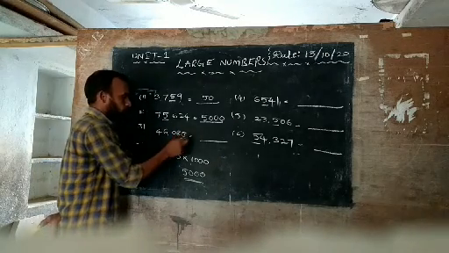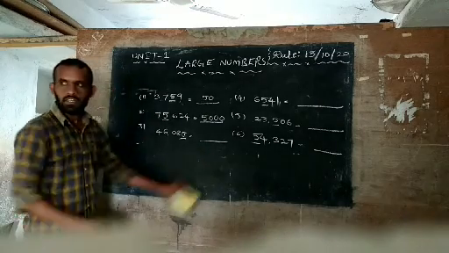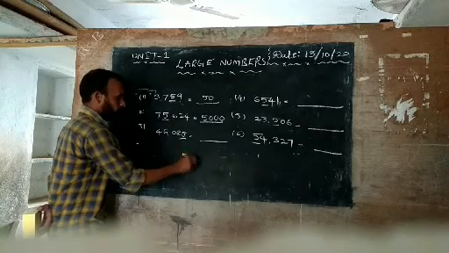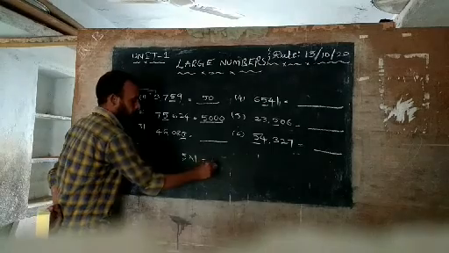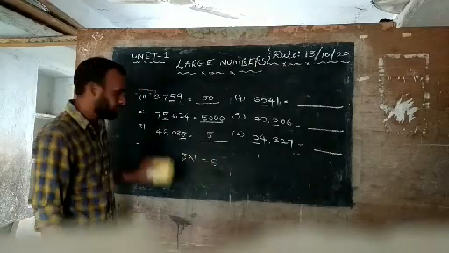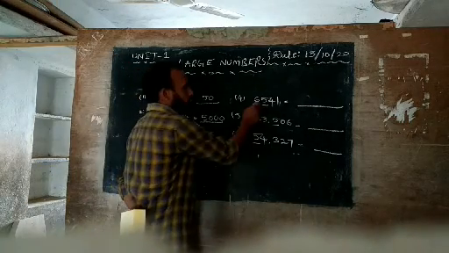Here there is 5. What is the place value of this 5? It is only in the 1's place. So 5 has the 1's place. 5 in the 1's place equals 5 times 1, which is 5. So what is the answer here? 5. Understand? Any doubt here? Very good. Next.